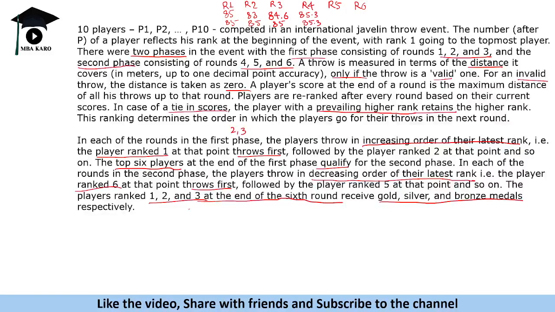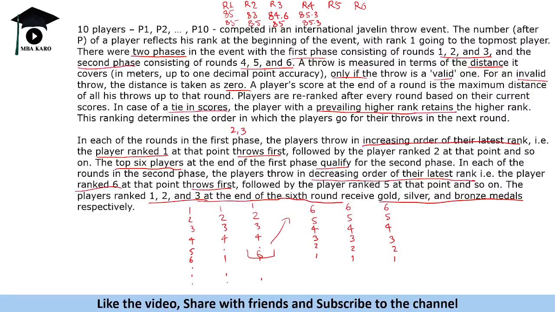So, first, rounds 1, 2, 3: rank 1, rank 2, rank 3, rank 4, and so on, based on the previous round. From the fourth round, the top six will qualify. Now six will throw, five, four, three, two, one. So the first ranker will throw in the end. So that is what is given to us.